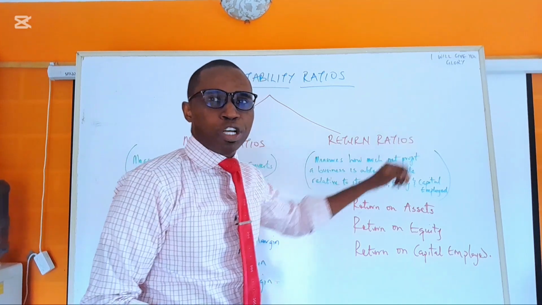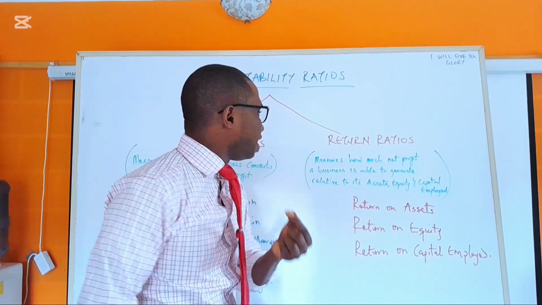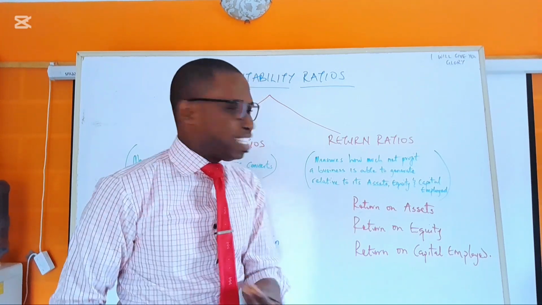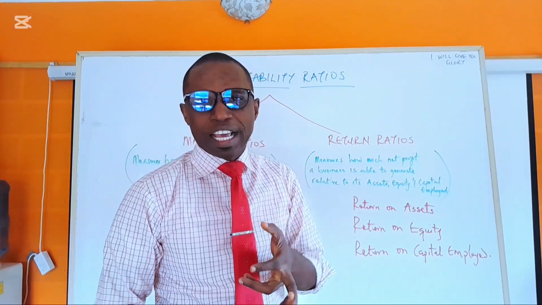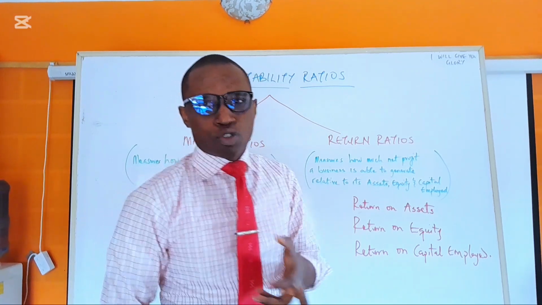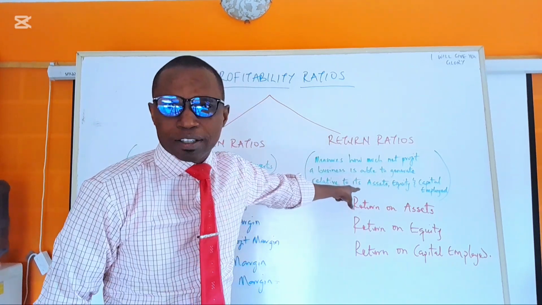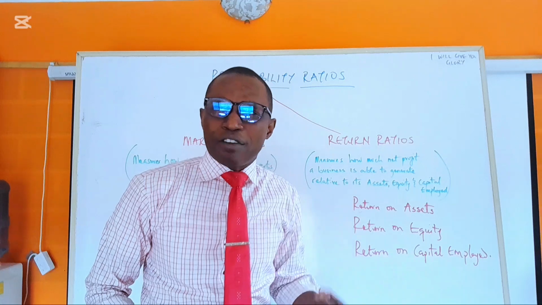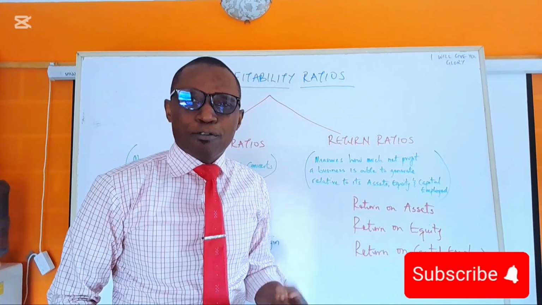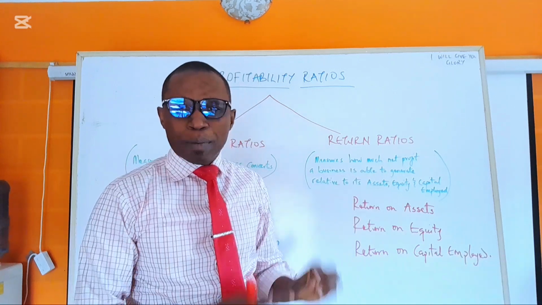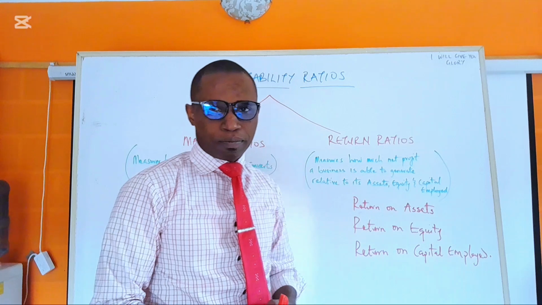Then we have the return ratios. This measures how much net profit a business is able to generate relative to its number one, assets, number two, equity, number three, capital employed. So you don't just look at the margin ratios, you look at the return ratios. Shareholders want to know this. Relative to the assets we have invested, relative to the equity we have invested, relative to the capital employed by this business, how much has it been able to generate?